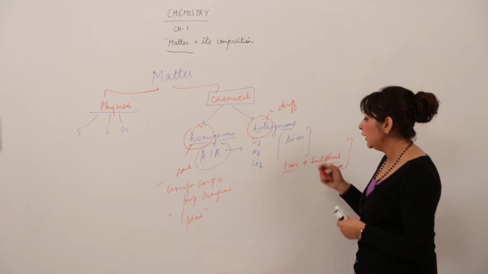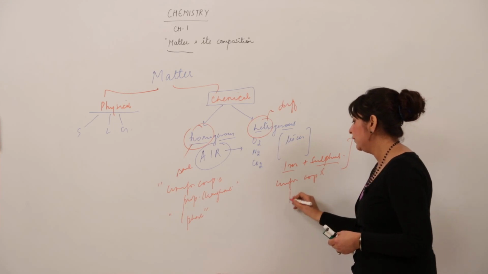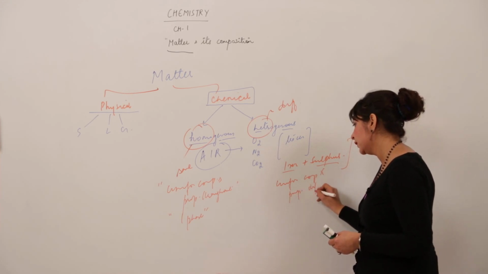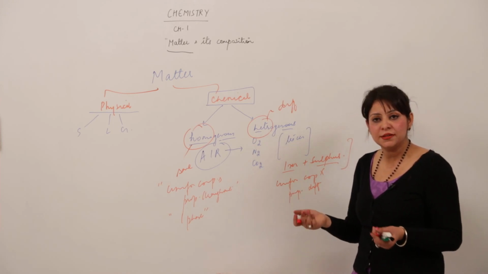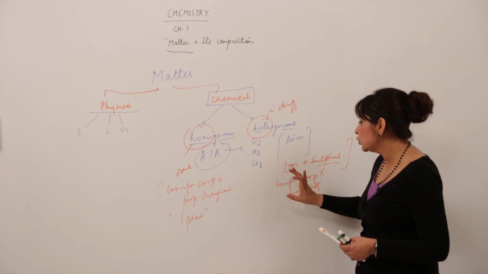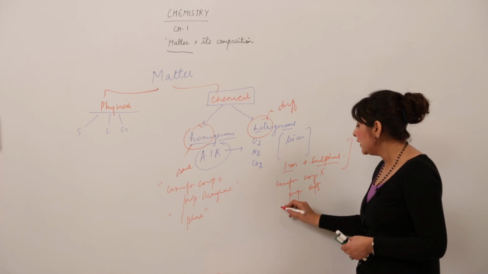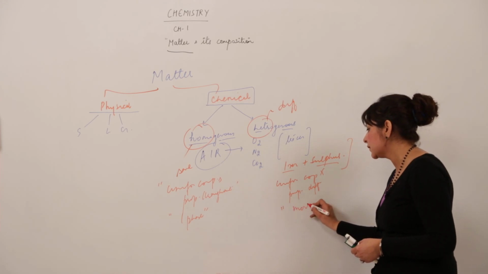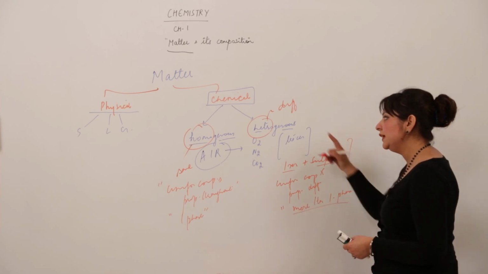That means they do not have uniform composition, and even the properties are different, because iron will exhibit different properties and sulfur will exhibit different properties. So any matter which does not have uniform composition or definite properties throughout, or which exists in more than one phase, we say is heterogeneous.